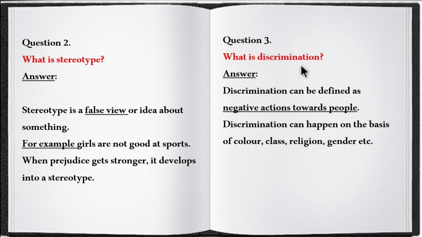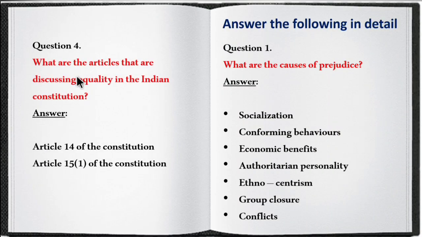Third question, what is discrimination? Discrimination can be defined as negative actions towards people. So discrimination can happen on the basis of color, class, religion and gender. Fourth question, what are the articles that are discussing the equality in the Indian Constitution? So Article 14 and Article 15(1).